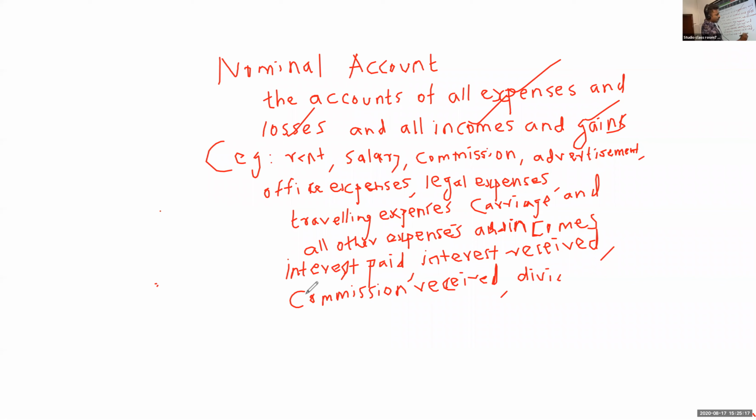So you have to think about all expenses and incomes. If it is received, it means income. If it is paid, it means expenses. Okay. That is nominal account related with expenses and incomes.